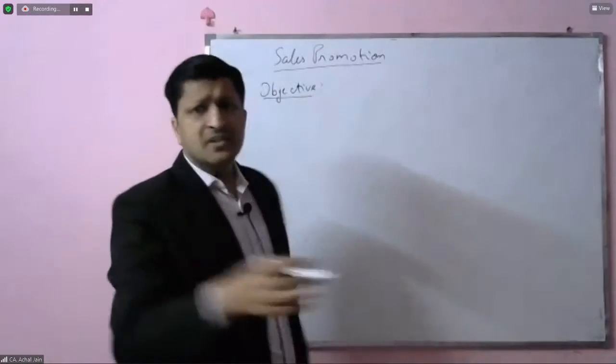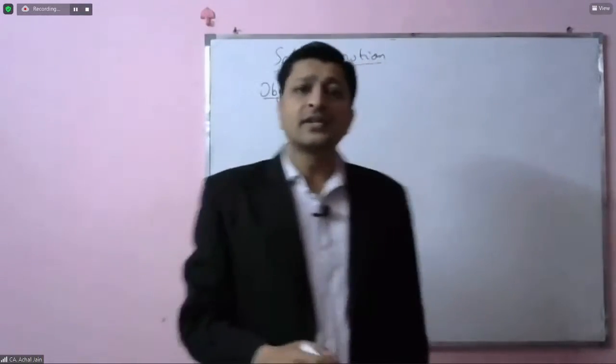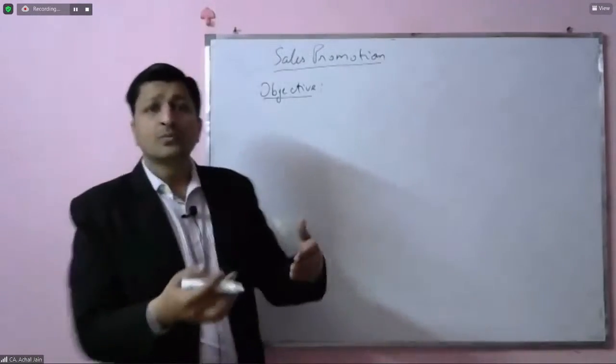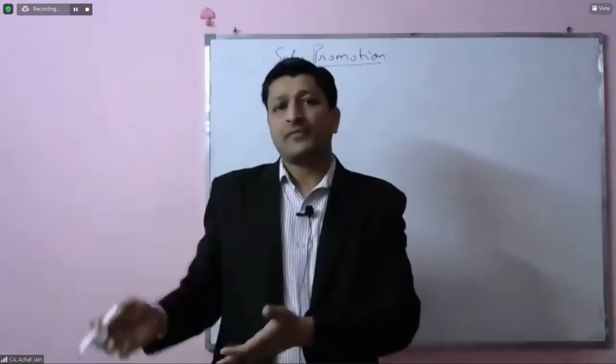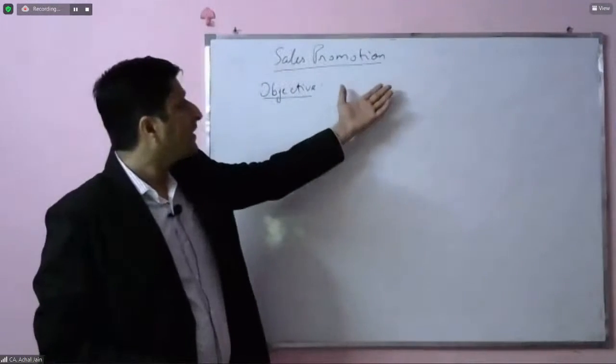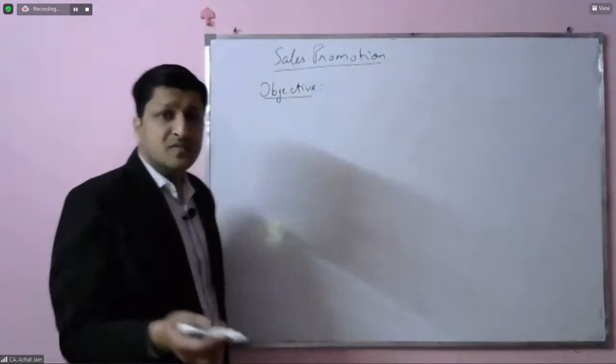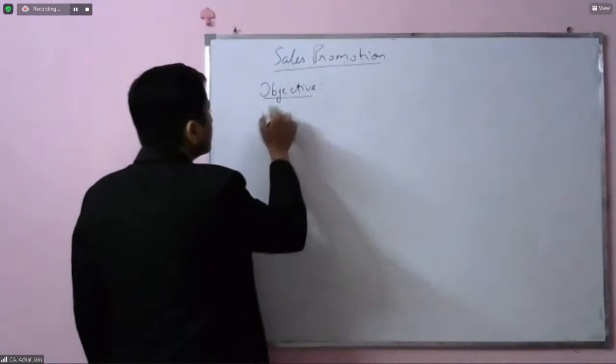He will write what has been the objective of auditing the sales promotion. And this will flow from the audit planning that he would have done, because on the basis of planning, he would have got the objective. Then come the procedures.